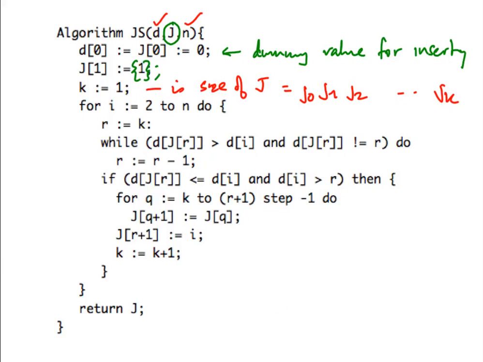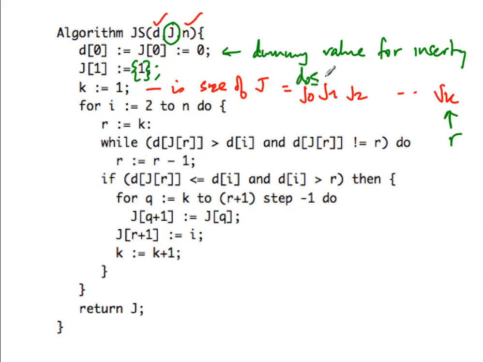And then we start by setting a pointer r equal to k. And what we do is we walk left. So we keep doing r equal to r minus 1, subject to two conditions. The first condition is that we are trying to insert the new job, so we are checking whether the deadline of the new job, which is D of i, is smaller than the deadline of the job we are looking at. Because remember that these deadlines are in sorted order.